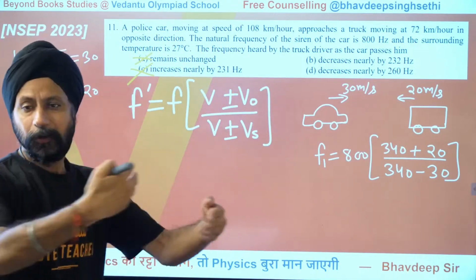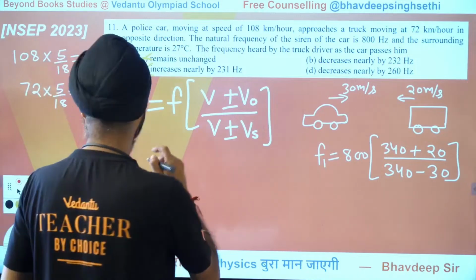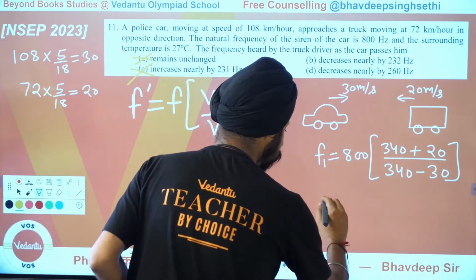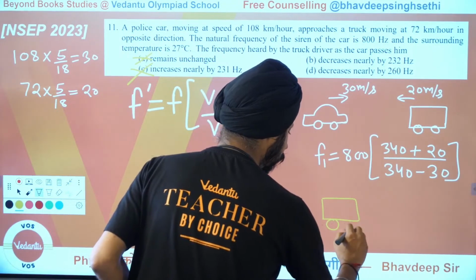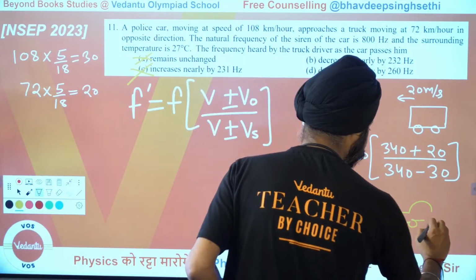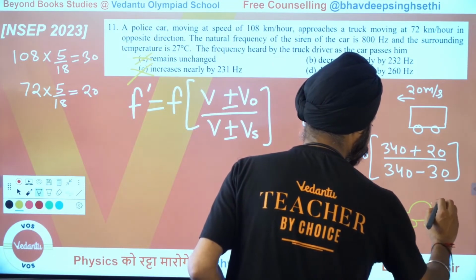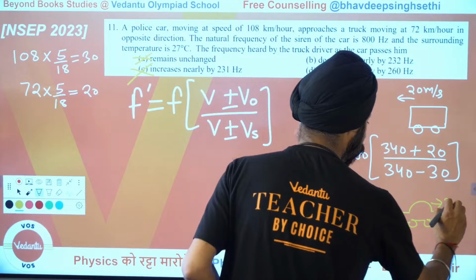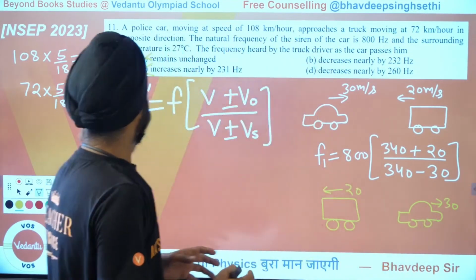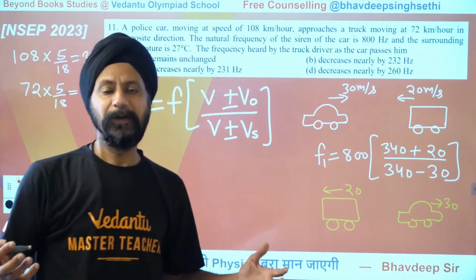Now, once they cross by, they pass by each other. Let's take another color here. Maybe now they pass by. So now this is the truck, a very beautiful truck, I know. Thank you, thank you. And now this is the car. The car is still moving with 30 and the truck is still moving with 20. Now we know they're going further away, so the frequency would decrease.